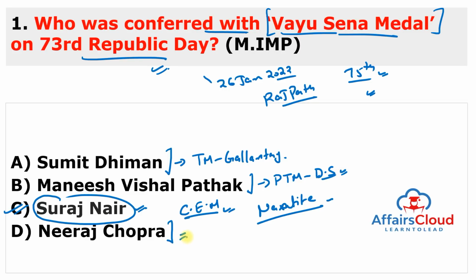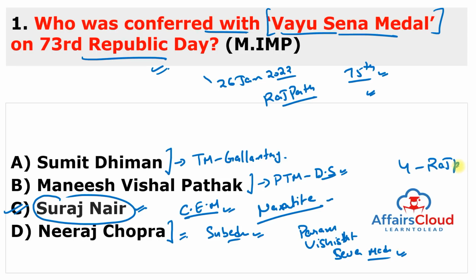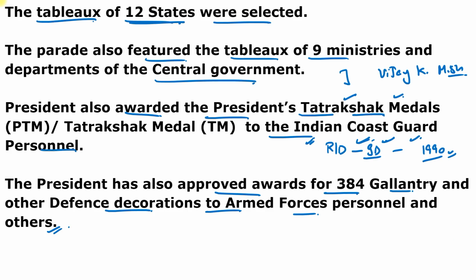Next, most important name here is Neeraj Chopra, Olympic gold medalist Neeraj Chopra. You can say Subedar also in the Indian Army, and he has been awarded the Param Vishisht Seva Medal. And he had enrolled in the 4th Rajputana Rifles as a direct entry Naib Subedar in the year of 2016. So remember Neeraj Chopra, Olympic gold medalist, the most important name in this question. So now we are moving to the next question.